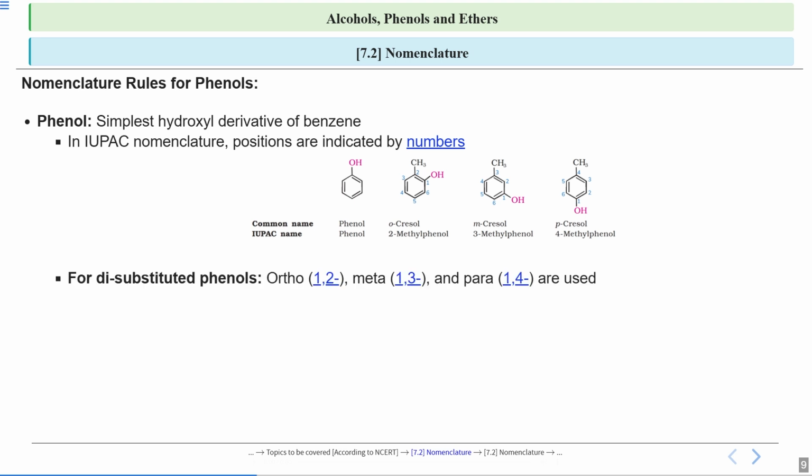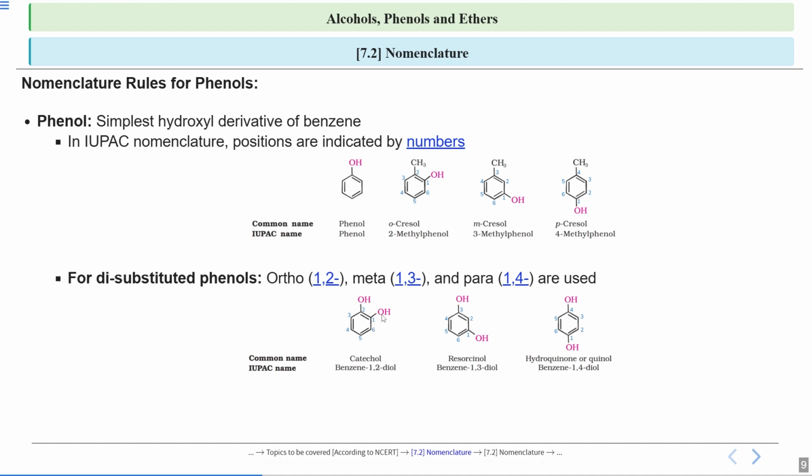Now for di-substituted phenols, ortho 1, 2, meta 1, 3 and para 1, 4 are used. Let us see how. Let us see the example. Now look at this compound. Here 2 OH are there. And both the OH are directly attached to your benzene ring. So if 2 OH are ortho to each other, the common name is catechol. Again, this common name is given just like that. So this is catechol. This is a benzene ring.